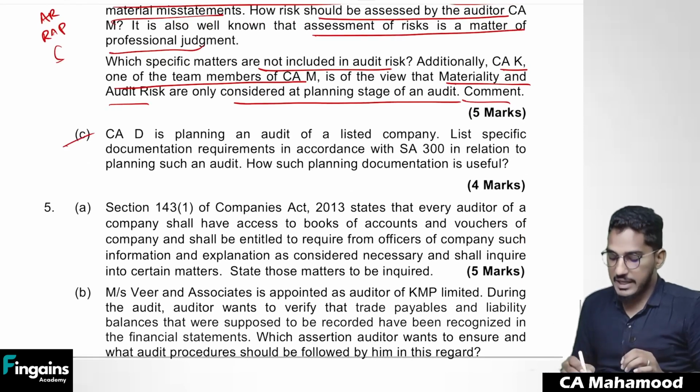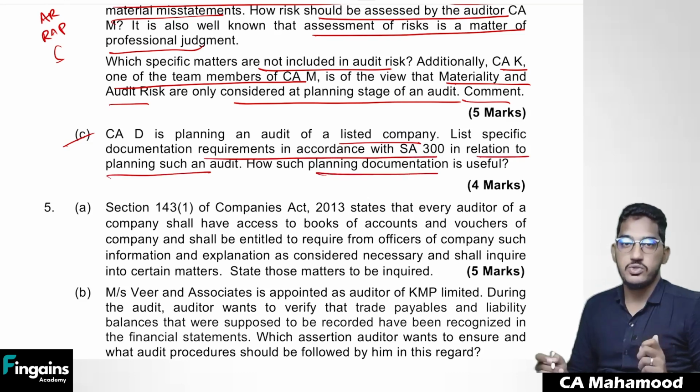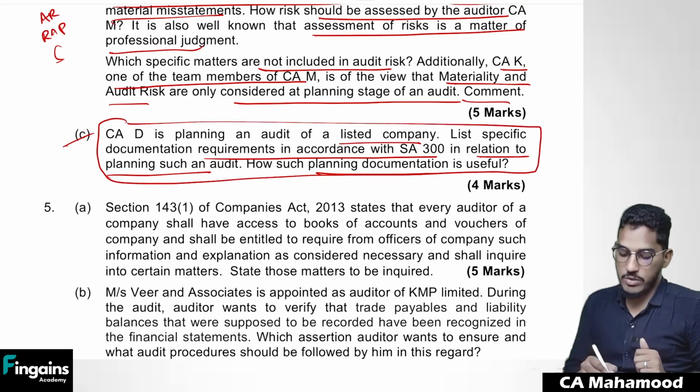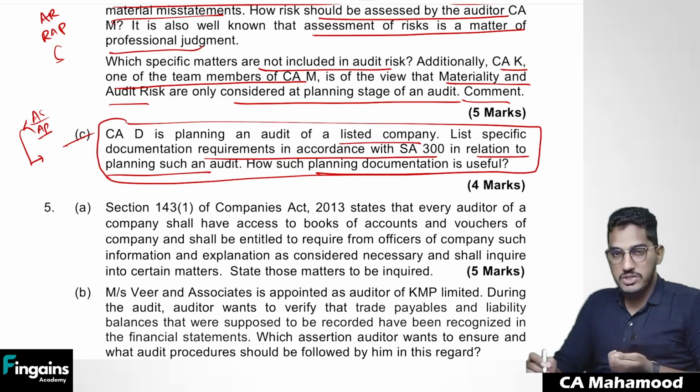Next. CAD is planning an audit of a listed company. List the specific documentation requirements in accordance with SA 300 in relation to planning such an audit. How is such planning documentation useful? Nothing but what things you will try to document regarding the planning. Like you will document the overall audit strategy, the audit plan, what changes were made to the audit strategy and audit plan, and the reasons for those changes also you will document, and how planning documentation will be useful.